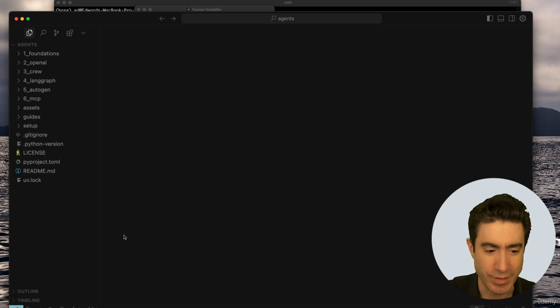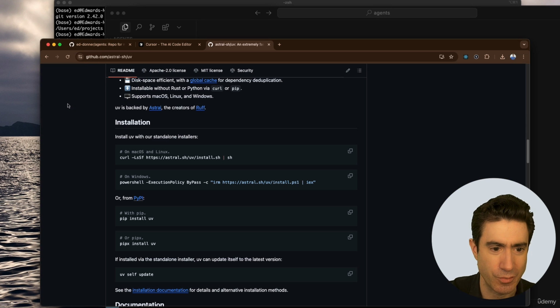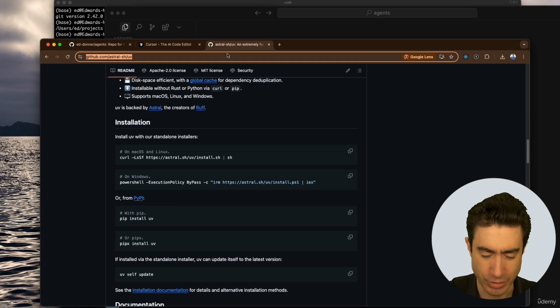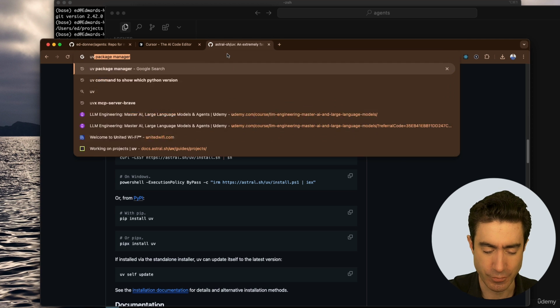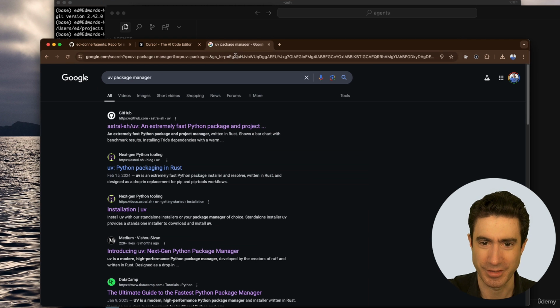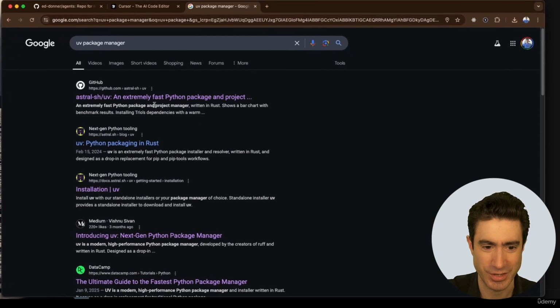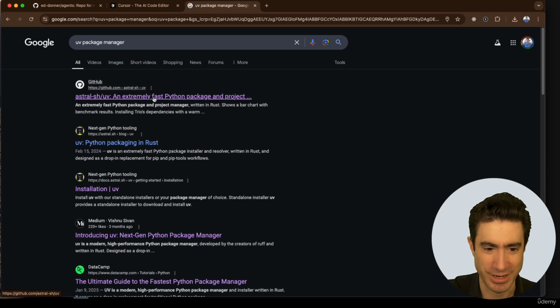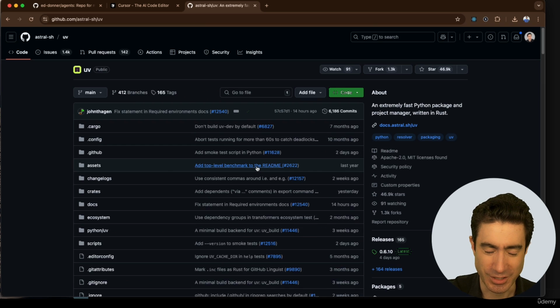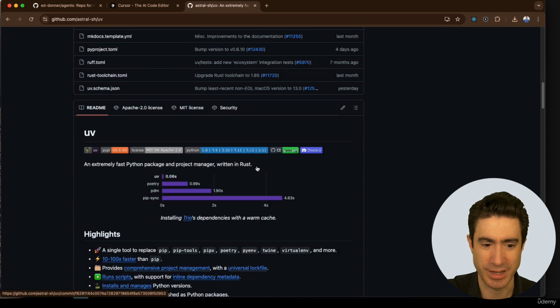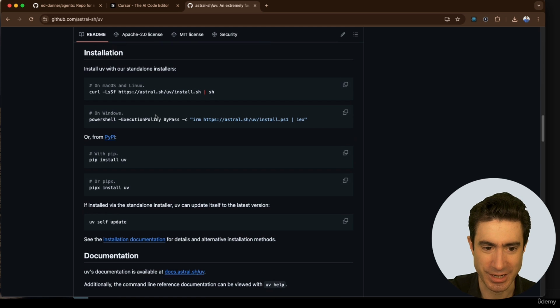And the way you do that is you bring up a browser window and you can just Google for UV package manager, or you can look at the link that I'll have in the instructions and you'll see that there is the link to the GitHub and it has within it some clear installation instructions. You just simply have to run this one command in a terminal. And I will copy that to the clipboard.